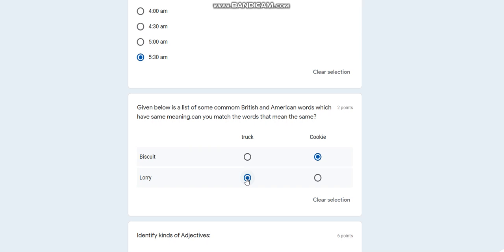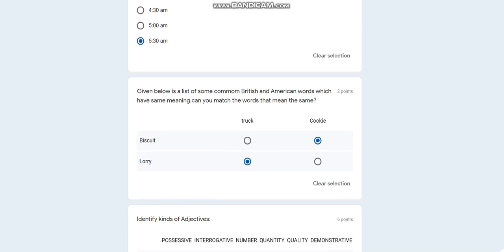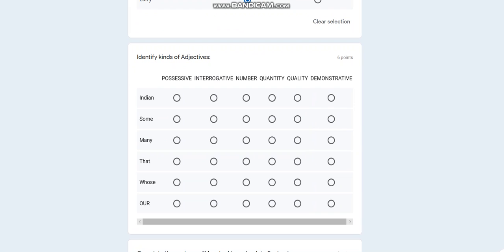So you'll get this kind of match the following thing. Then moving forward, this is a kind of grammar in which I have given that identify the kind of adjective. Here you have the list of adjectives, and on the top you can see the kinds. Suppose the first one is Indian. I'll check whether Indian is possessive, interrogative, a number, a quantity, a quality, or a demonstrative. And if I think that Indian is a quality type of adjective, I'll take quality.